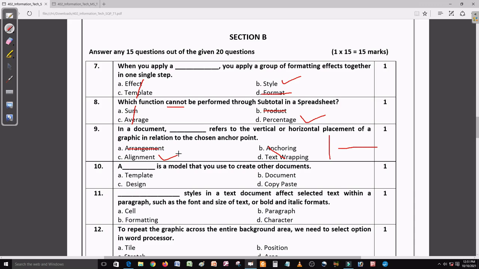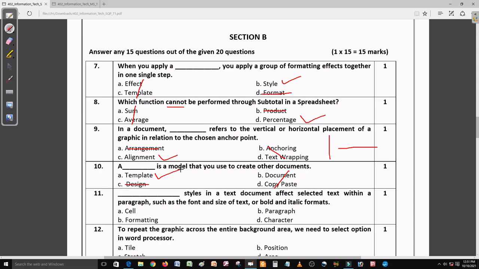Now come to question number 10. A dash is a model that you use to create another document. So we get a ready-made document here that helps us create a document very fast, quickly. So document and copy paste, no, this is not the right answer. Design, no. Yeah, template is the right answer here.